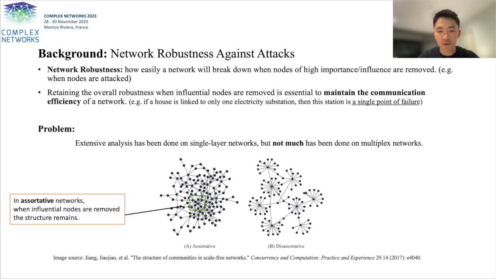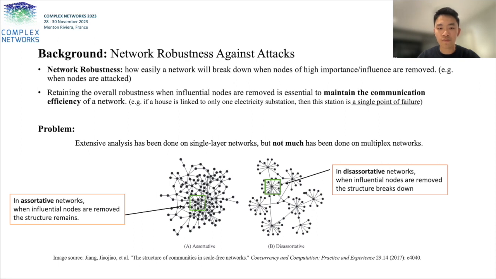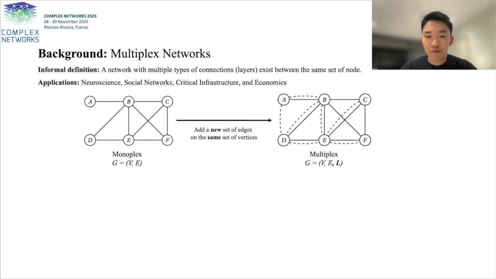In an associative network, when influential nodes are removed, the structures remain the same. Whereas in disassociative networks, when influential nodes are removed, the structure tends to break down easily. A multiplex network is a type of complex network with multiple types of connections between the exact same set of nodes. It has a wide range of applications of modeling real-life interactions, including neuroscience, social networks, critical infrastructure, and economics. We'll continue using the multiplex network G on the screen as the example throughout this presentation.